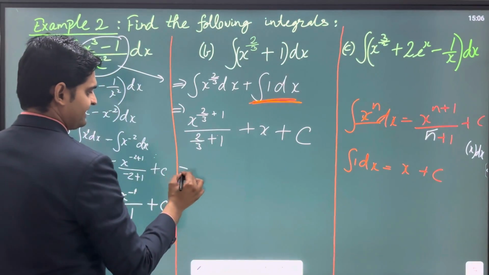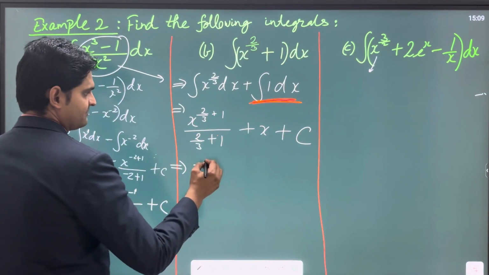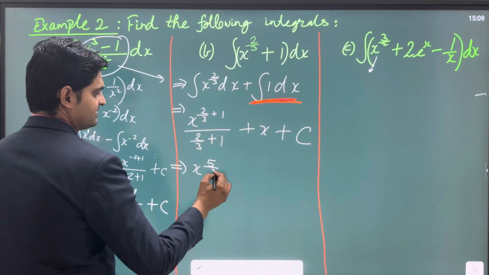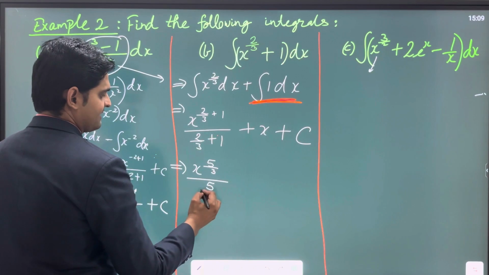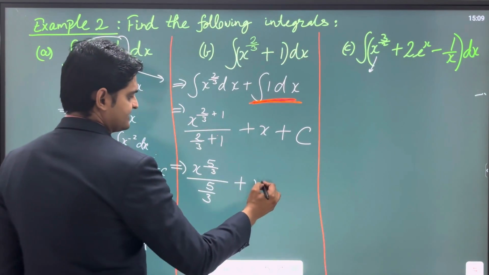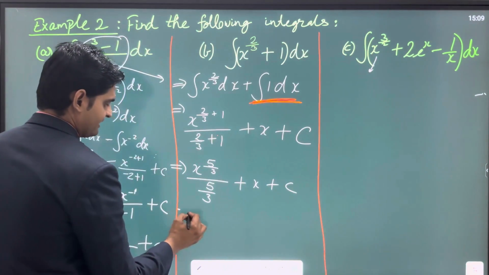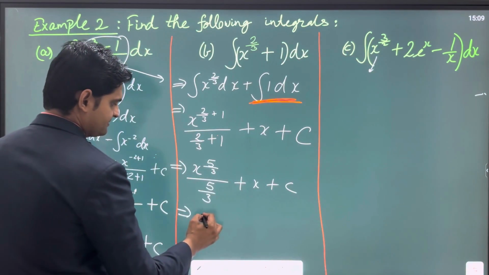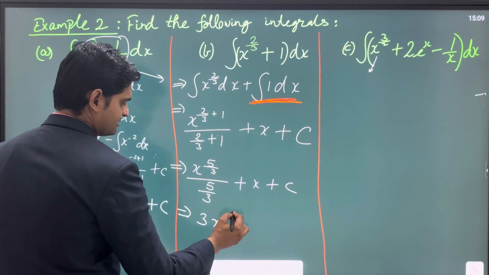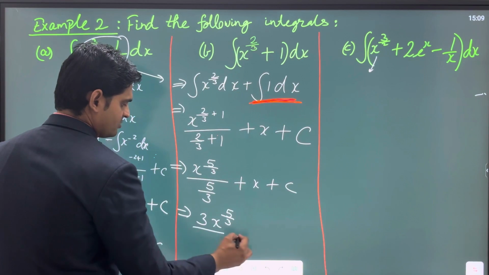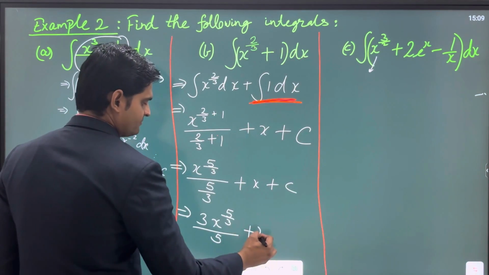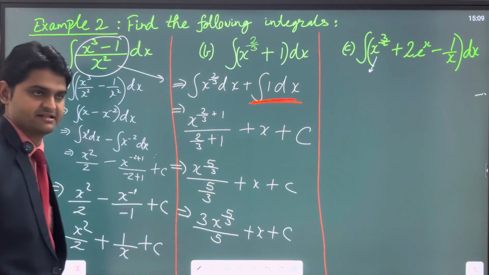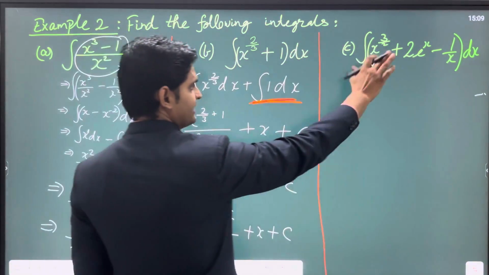So let's simplify it further. We have x to the power 5 upon 3 whole upon 5 upon 3, plus x, plus c. We can finally write it as, we can bring this 3 up. So 3 times x to the power 5 upon 3 whole upon 5, plus x, plus c. We can write it like this. Now let's look at this question.